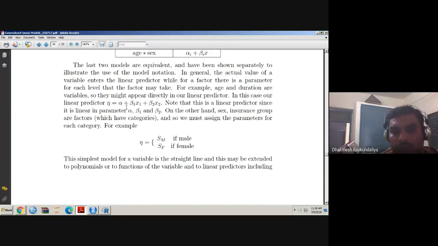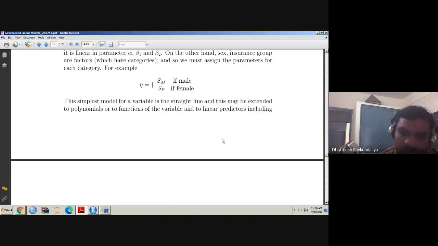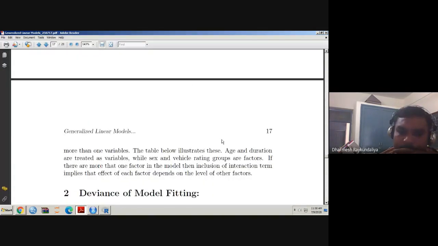Whether the predictor is linear or not depends only on the power of the coefficients. Here all the coefficients have power 1. It does not depend on the variable, whether it is x1, x1 square or x2 square. Then it is a polynomial equation, but linear in parameters.